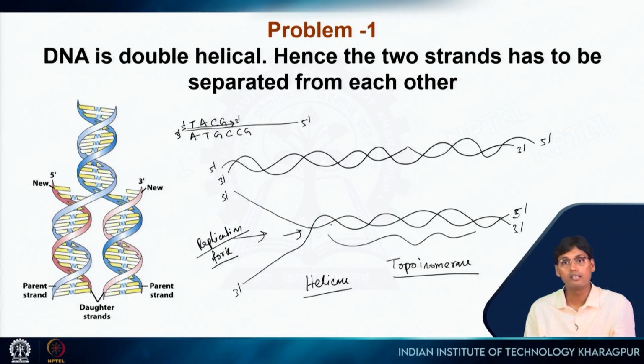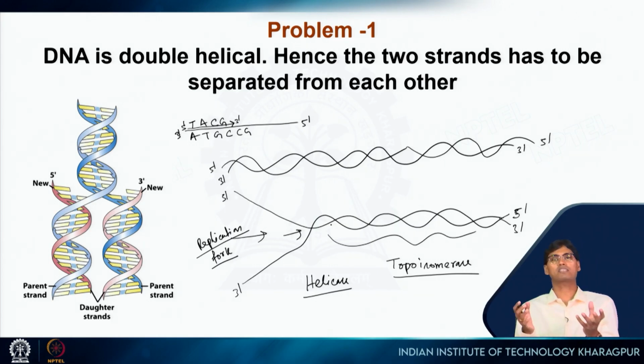The name topoisomerase comes from the fact that a double-stranded double helical DNA, after the function of topoisomerase, gets relaxed. The coiling gets reduced. But if you see their sequence and their molecular weight, they are exactly the same. So they are isomers. But what kind of isomer?